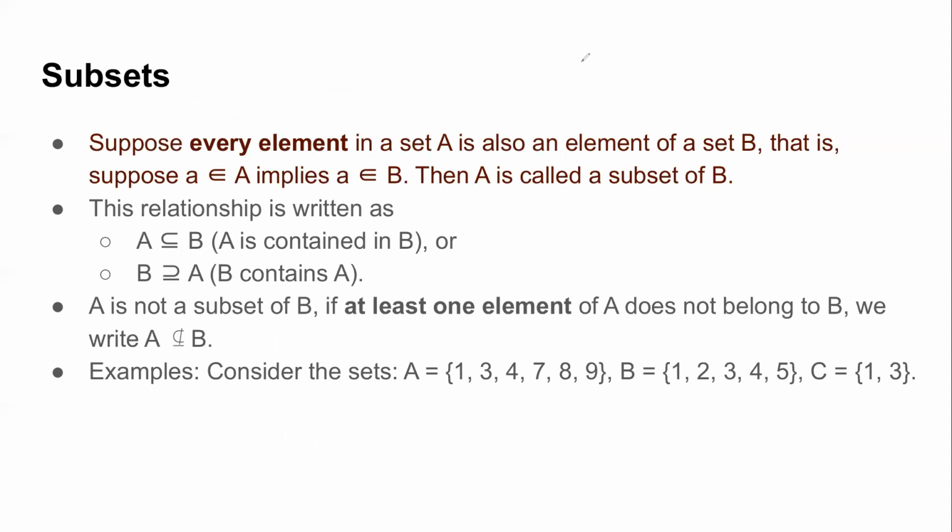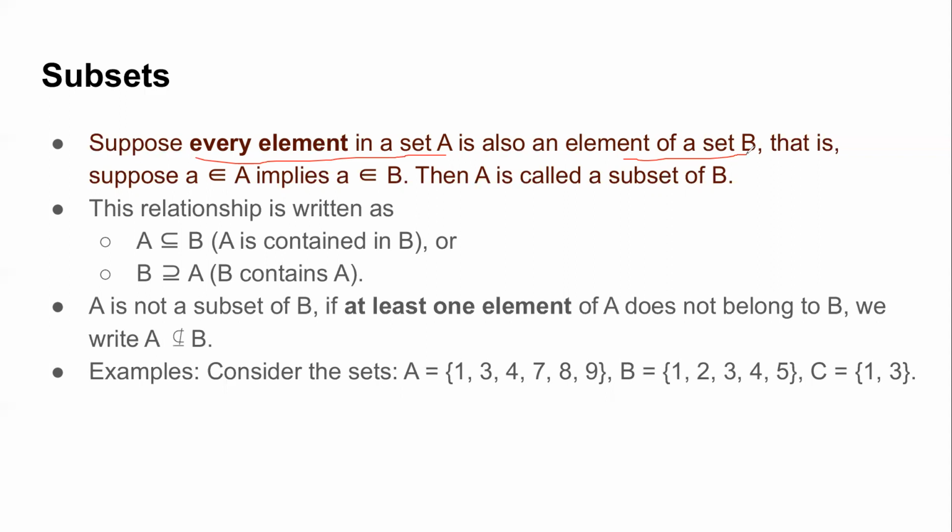The first of which is subsets, right? So, what is a subset? We say a particular set is said to be a subset of some other set if every element in a set is also an element of that other set.